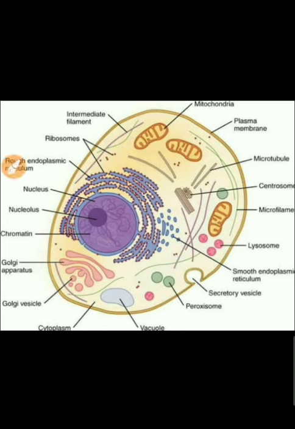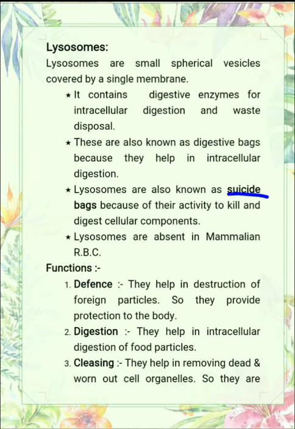Due to which it causes suicide of that cell organelle. So we can say that lysosomes are the suicide bags because of their activity to kill and digest cellular components. Because of the enzyme secreted by the lysosome, all the components of the cell are destroyed.